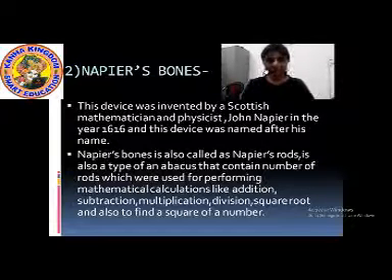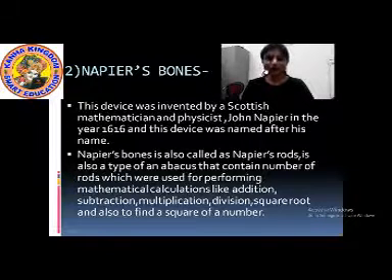N-A-P-I-E-R-S, Napier's, B-O-N-E-S. Napier's bones. This device was invented by a Scottish mathematician and physicist, and his name was John Napier. Who was the inventor? The name of the inventor was John Napier. And who was he? He was a Scottish mathematician and physicist.